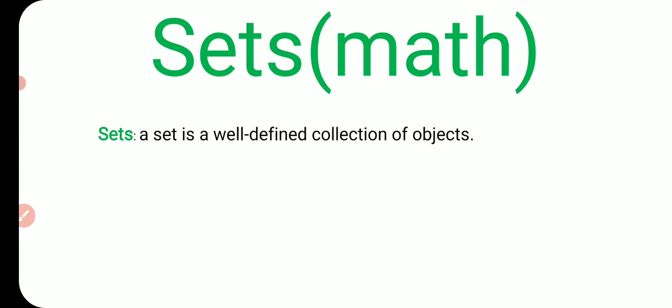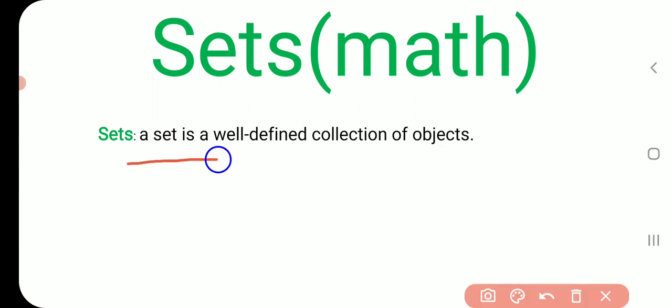Let us start sets. What is a set? A set is a well defined collection of objects. Objects may be pupils, may be numbers, may be alphabets. For example,